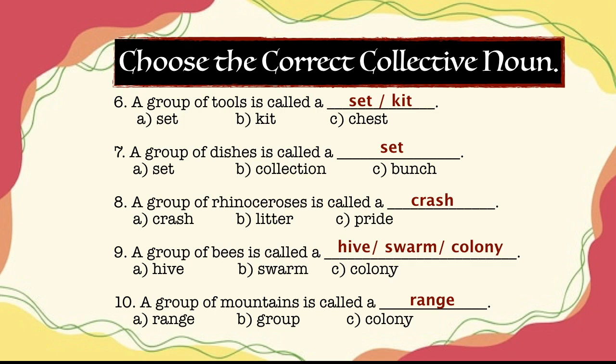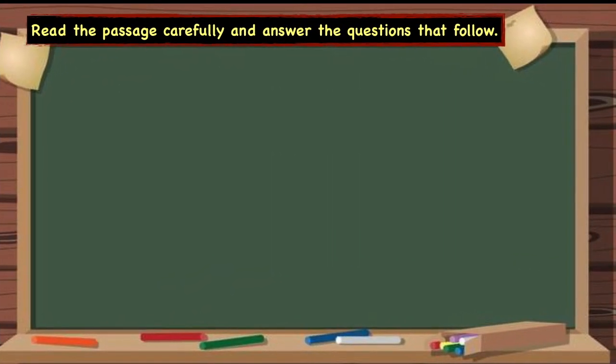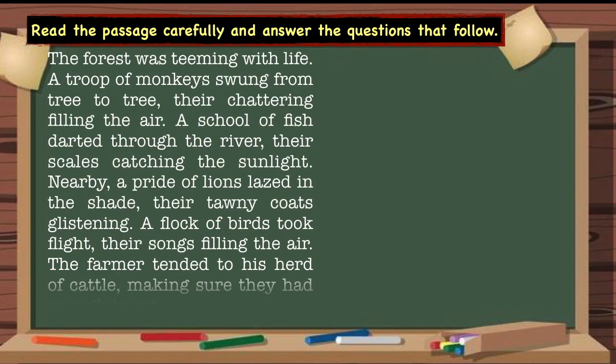Let's solidify our understanding with one more exercise. Read the passage carefully and answer the questions that follow. The forest was teeming with life. A troop of monkeys swung from tree to tree, their chattering filling the air. A school of fish darted through the river, their scales catching the sunlight. Nearby, a pride of lions lazed in the shade, their tawny coats glistening. A flock of birds took flight, their songs filling the air. The farmer tended to his herd of cattle, making sure they had enough to eat.